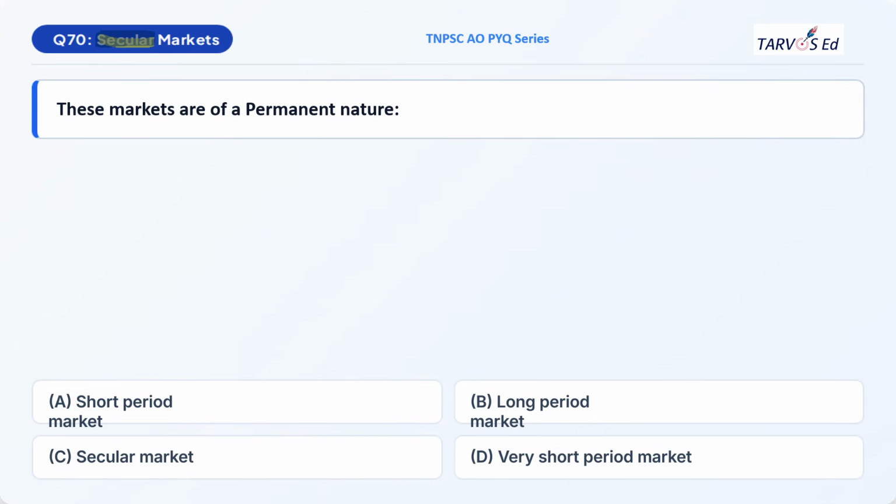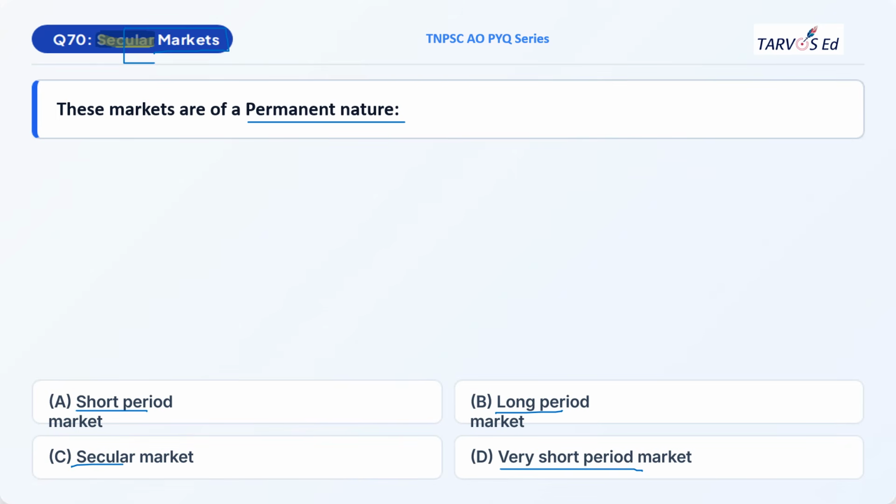Our next question is from marketing. The question is, these markets are of a permanent nature. The options are option A, short period market, B, long period market, C, secular market, and D, very short period market.